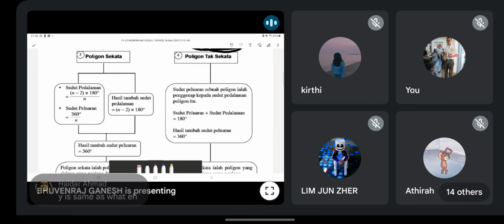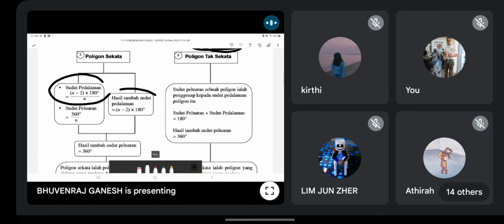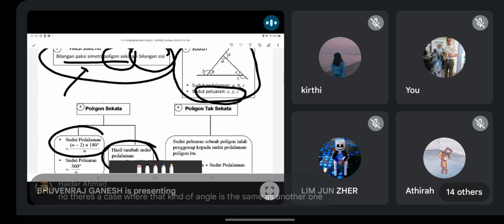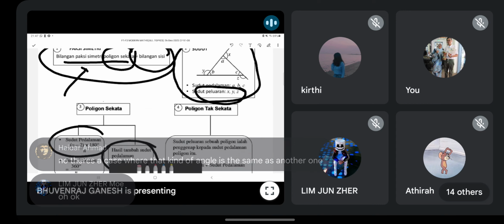And then again, this formula. Just now only we talk. Okay, we all talk about this. Y is same as what? Where's the Y? Oh, Y plus B is 180. And then I think nothing else, if not mistaken. Nothing else. Y equal to X. Let me see. I don't think so, because the line is not the same. Yeah, correct. But this is not the case.